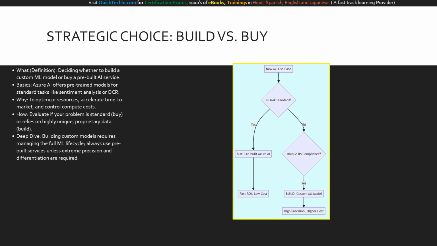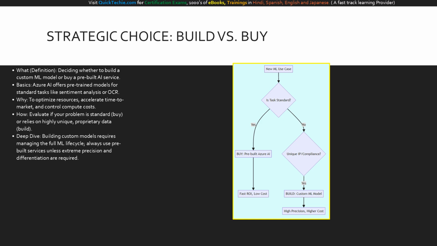As business leaders, you face a strategic choice for every AI initiative: build versus buy. What does this mean? You must decide whether to use Microsoft's pre-built Azure AI services or invest in building a custom ML model from scratch. The basics are simple. For standard tasks like language translation or vision, pre-built models are incredibly fast and ready to use. Why do we care? Because executing the full ML lifecycle for a custom model requires highly specialized talent and significant cloud compute budgets.